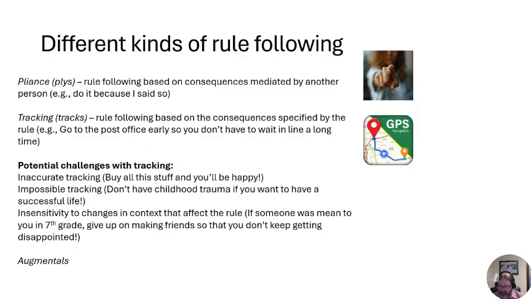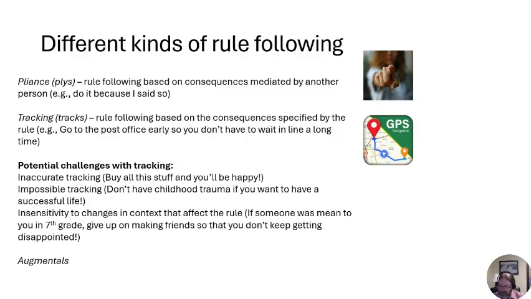The three kinds, the empirical support for this is pretty limited so far. So I'm only going to talk about two. I'm going to skip augmentals. You can Google that, you can read more about that. But the other two forms are pretty important. So even though the empirical literature is pretty limited right now, as a heuristic tool, I think these are really useful. So I did want to talk about these.